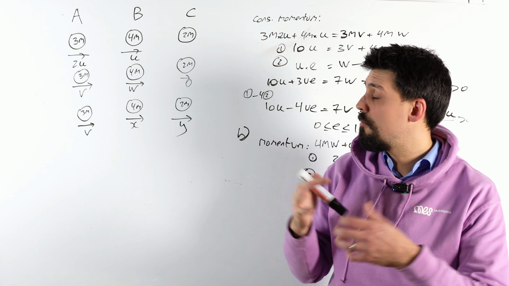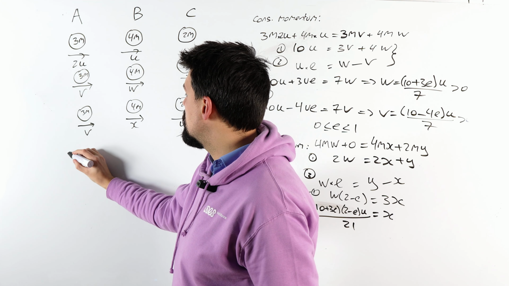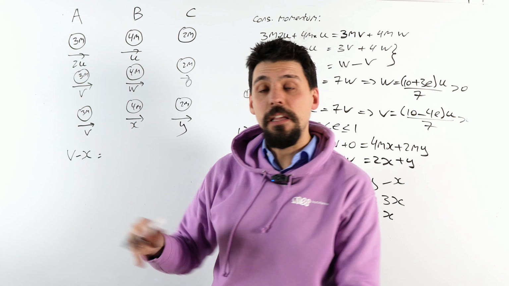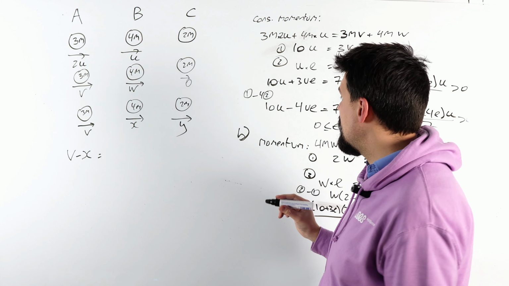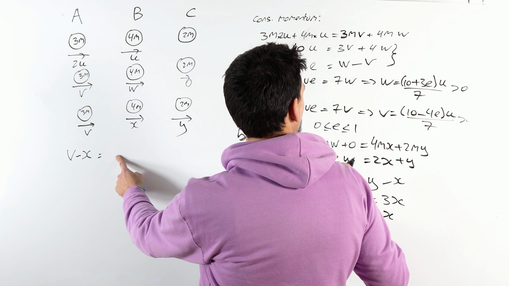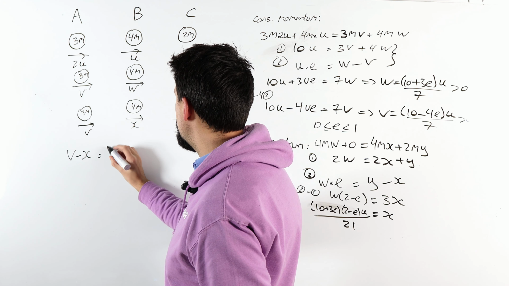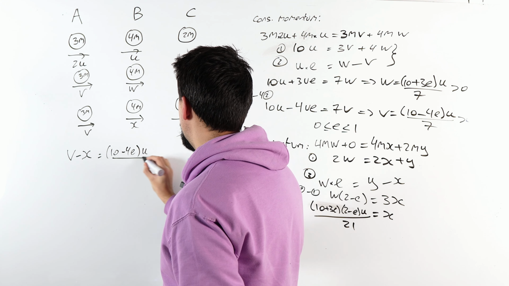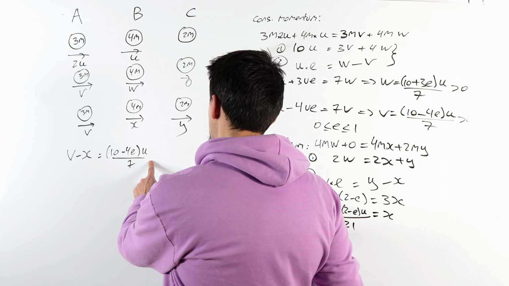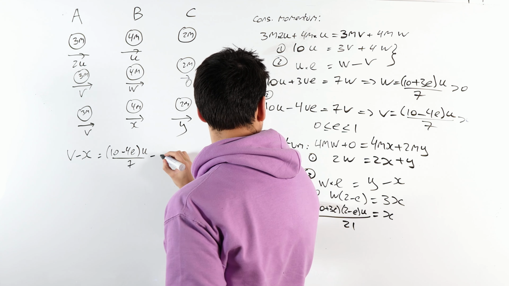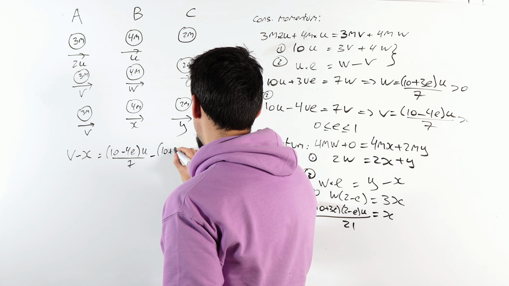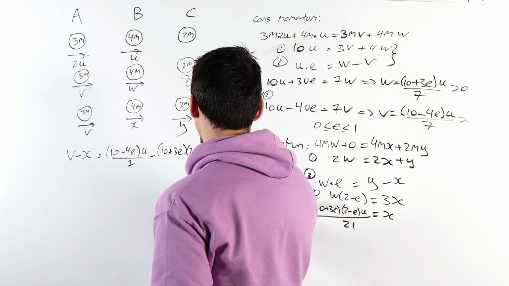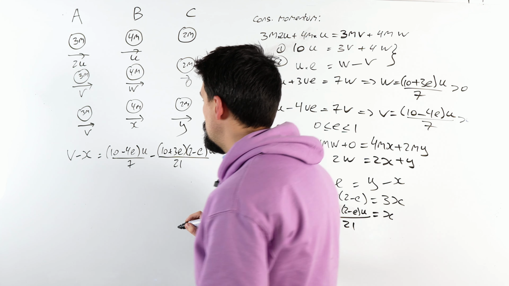The easiest way to compare two numbers in maths is to subtract them and see if it's positive or negative. So let's find out. What did we say v was? We got v was 10 minus 4e lots of u over 7. And x is minus 10 plus 3e, 2 minus e lots of u over 21.